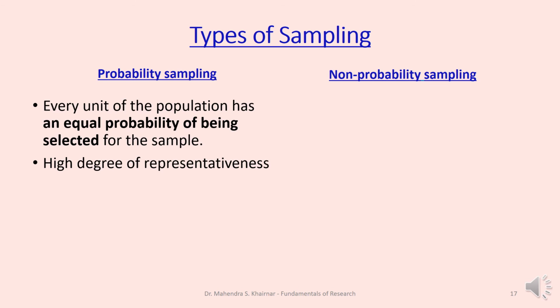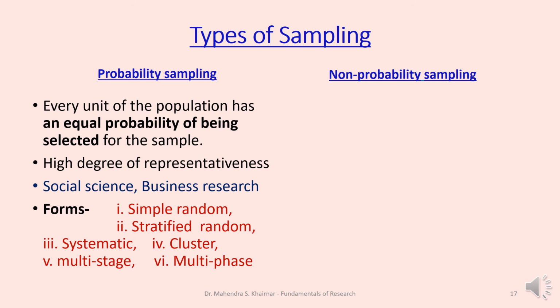It has a high degree of representativeness. Means it has all the characteristics, all the features of the population. The sample is as good as a representative of the population. Generally, probability sampling is conducted in social science research and business research. Then there are 6 forms of probability sampling: simple random sampling, stratified random sampling, systematic sampling, cluster sampling, multi-stage sampling, and multi-phase sampling. These are the parts of probability sampling.